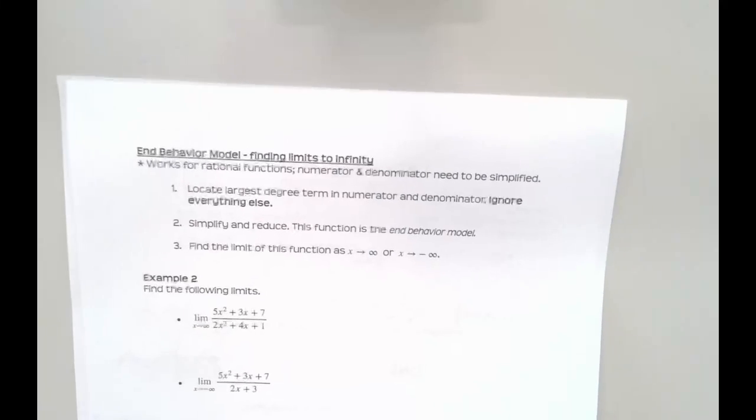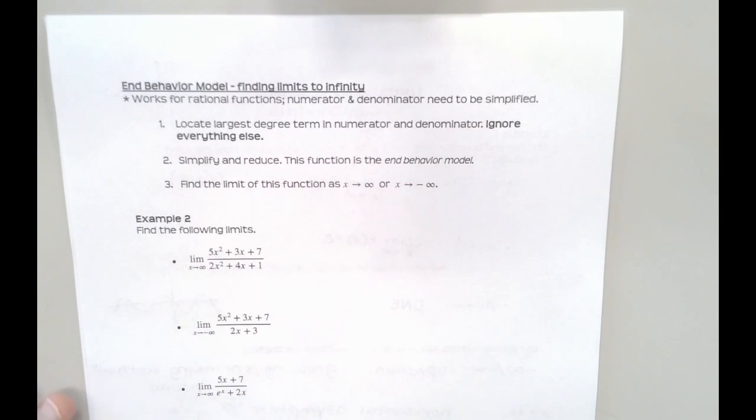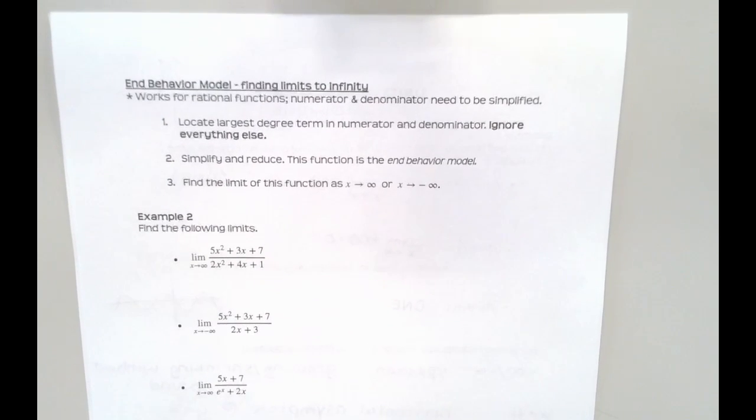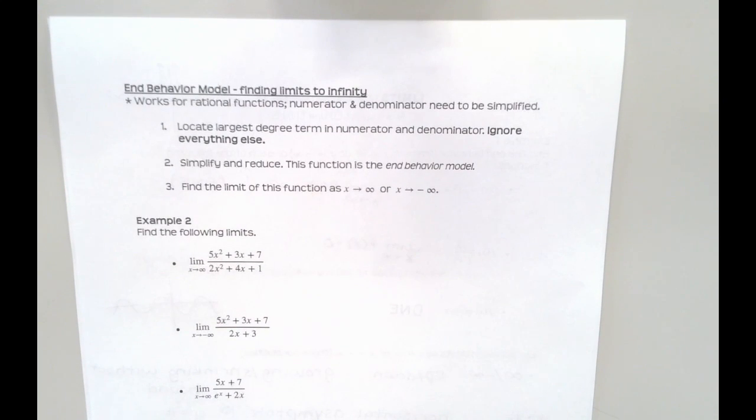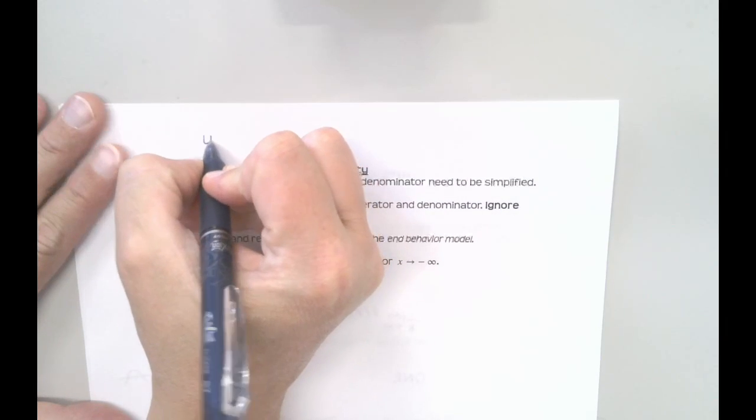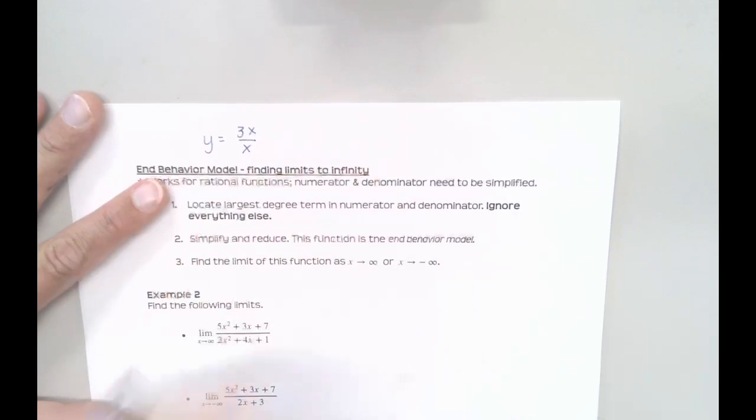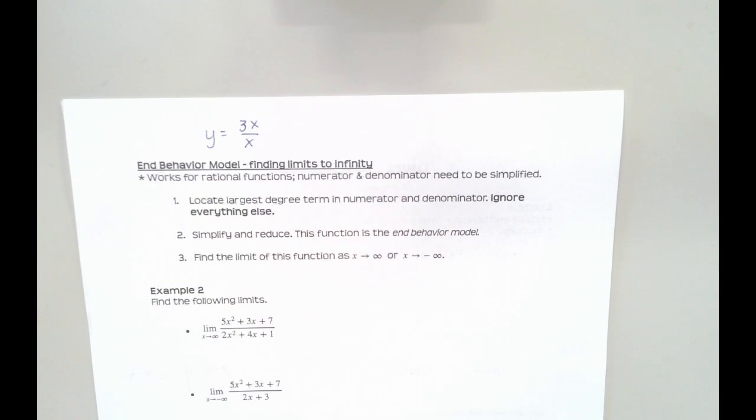Okay. So next up we have what's called the end behavior model. This is a method we're going to use to find those limits as we're approaching infinity. And I'll talk through the steps in just a minute, but let me start with an example here. So if I gave you the function y equals 3x over x, I hope all of you would look at that and just say, oh, well, that's just equal to 3. And you're not wrong. That is correct. That function is just going to be a boring horizontal line at y equals 3.